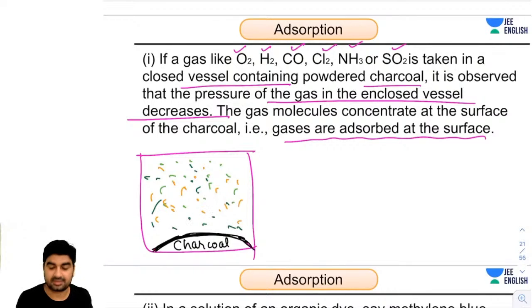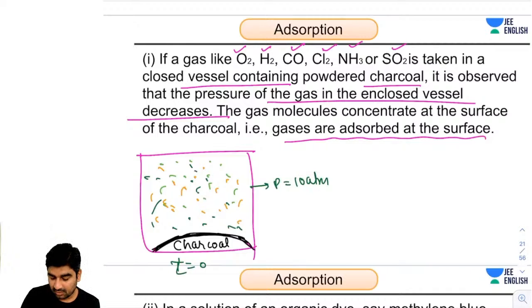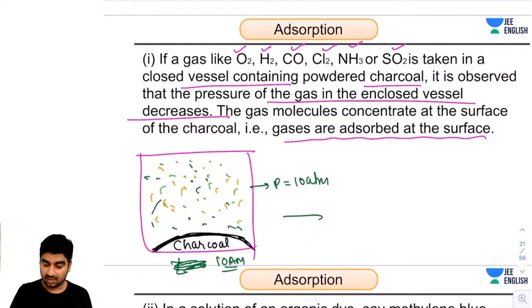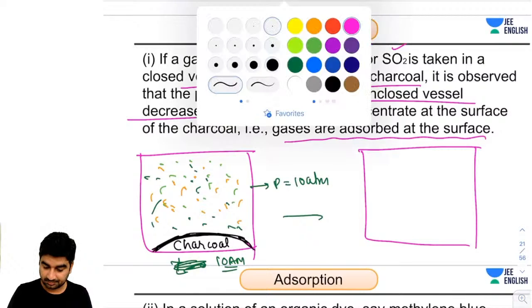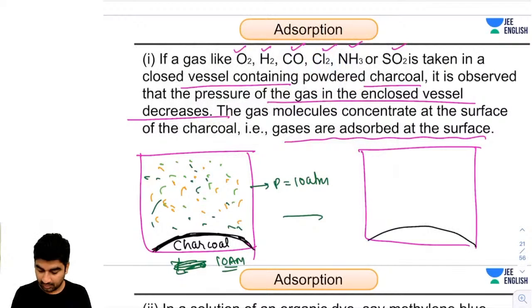So I have taken all the gases. At T equal to 0, when I just started this experiment, suppose the pressure was 10 atm. Suppose I started it at 10 am. Now, after half an hour, the pressure was found to be 9.9 atm.